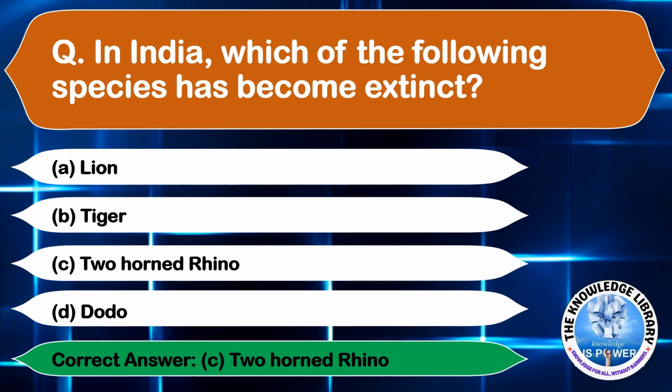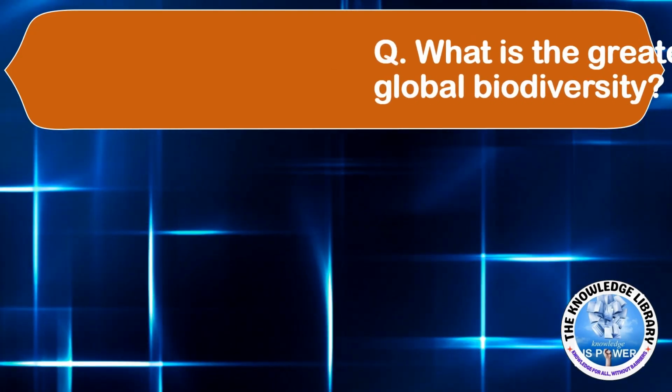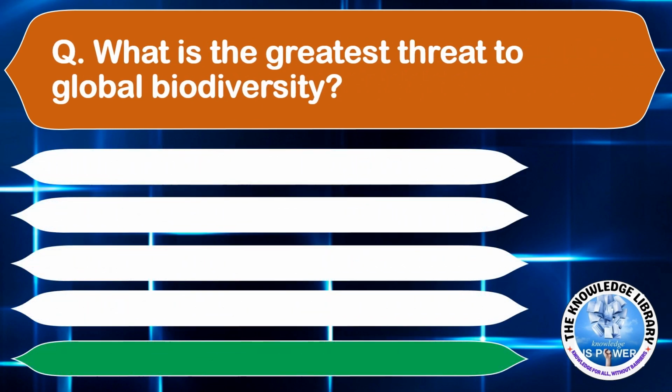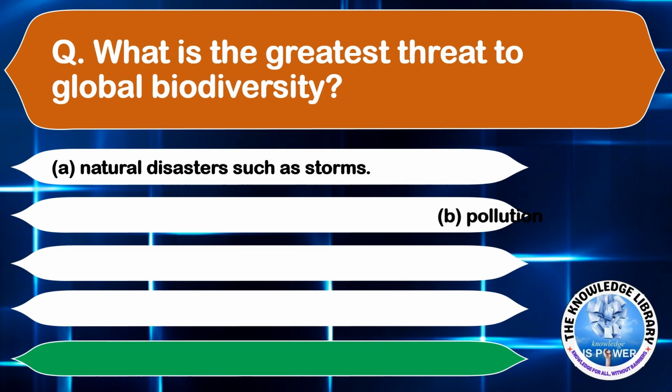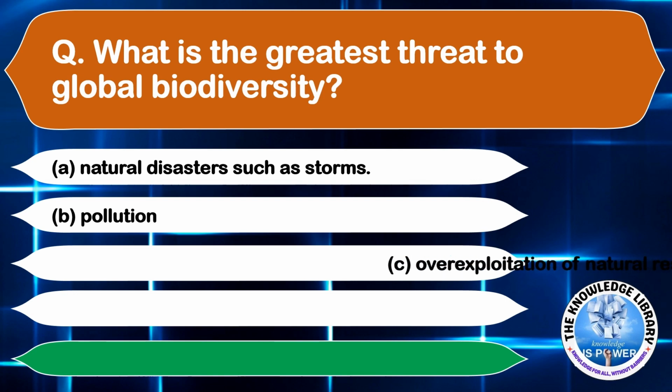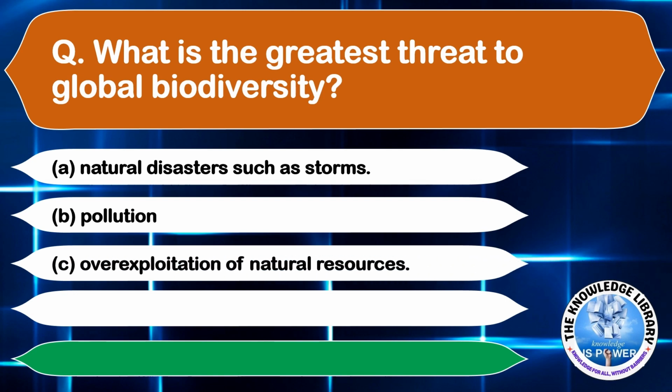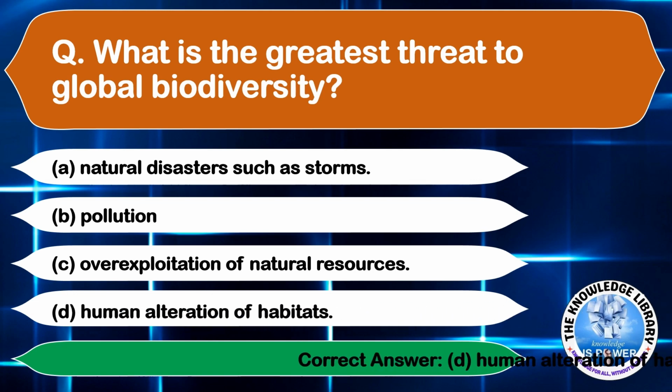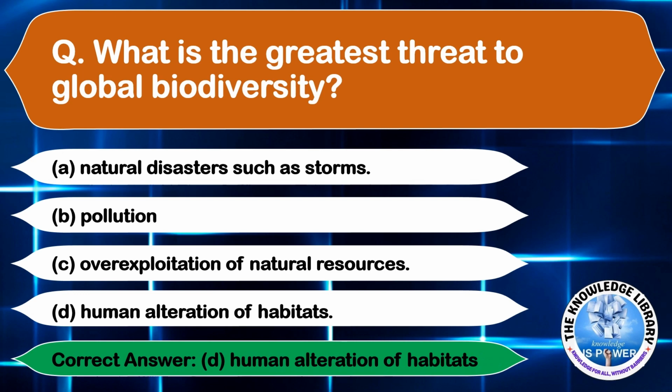Moving on to the next question. What is the greatest threat to global biodiversity? Option A, natural disasters such as storms. Option B, pollution. Option C, overexploitation of natural resources. And option D, human alteration of habitats. The correct answer is option D, human alteration of habitats.